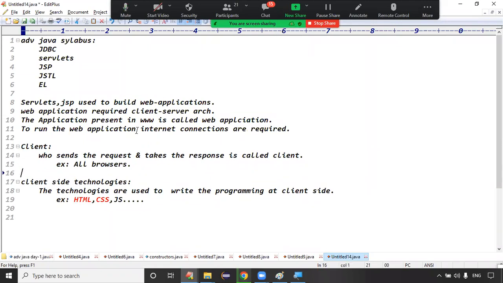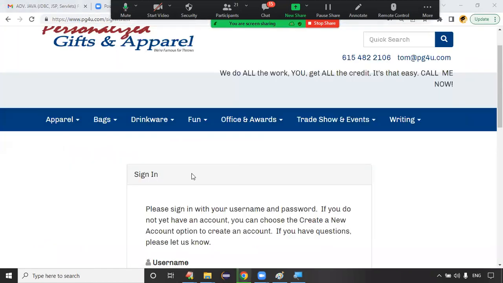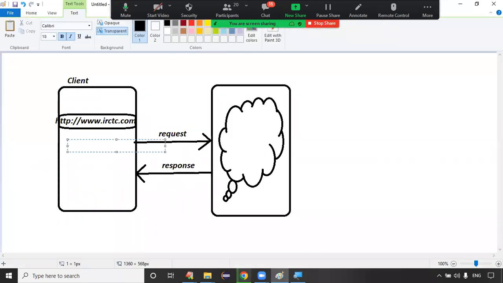Guys, are you clear about the client, right? What do you mean by client? Who sends the request and who takes the response is called client. Here, what will we write? Client side technology: HTML, CSS, JavaScript, Angular, and we have React, React JS. These all are the client side technologies, right?